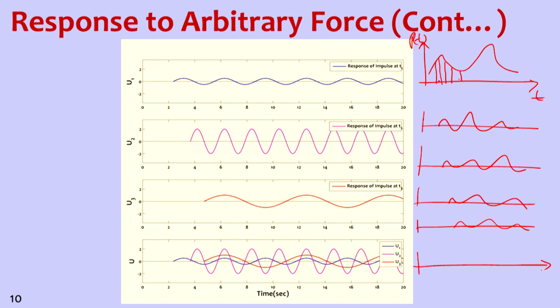If we want the response at any point, that is the full u of t, at any point you add this value plus this value plus this value plus this value, all put together, and we get that value. So at any point here we add these values, and you get the response at that point. It can be positive or negative. So this is the total response we will get. That's how we add all the responses.